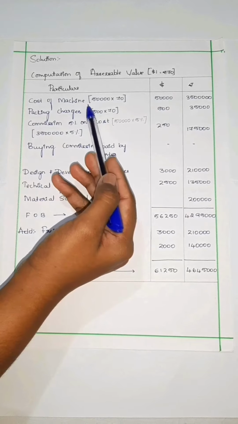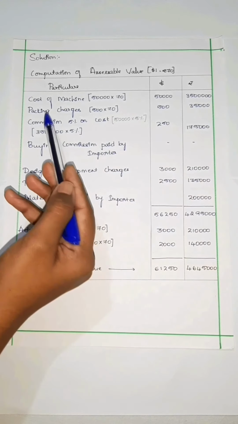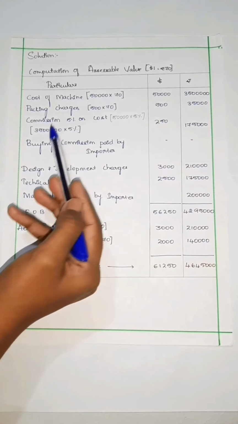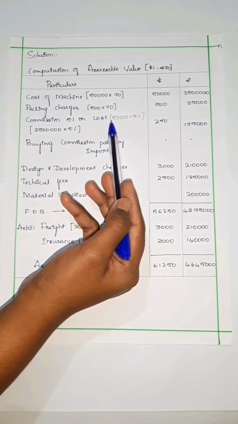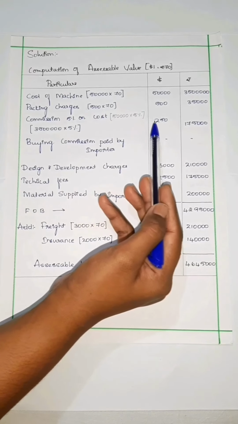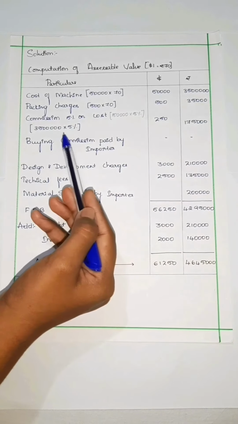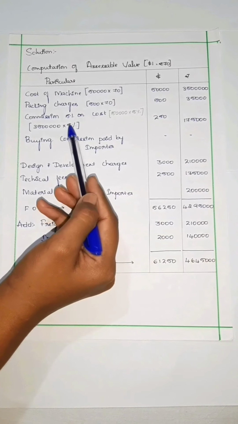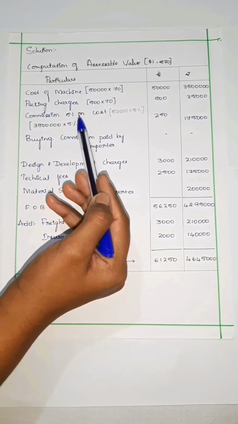Cost of machine, 50,000 into 70. It comes to 35 lakh. Packing charges 500 into 70, 35,000. Commission 5% on cost. So what is the cost here? According to dollar, 50,000 into 5%, we get $250. For Indian rupees, 35 lakh into 5%, we get 1,75,000.